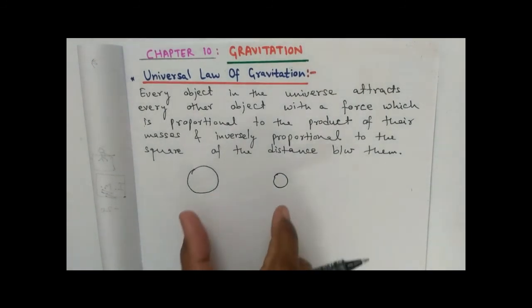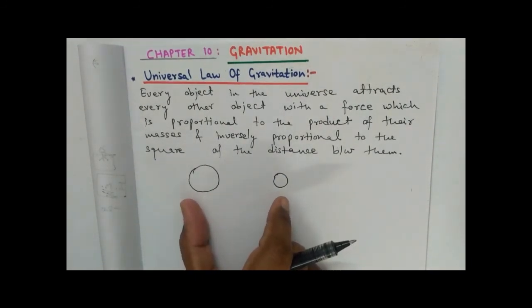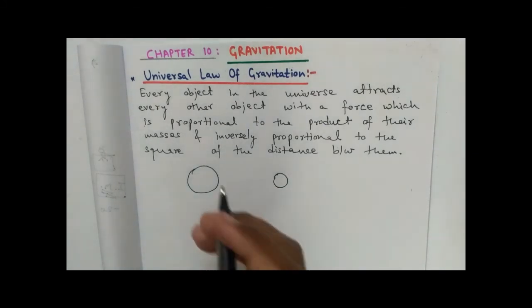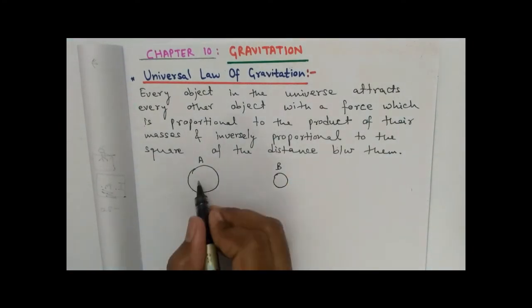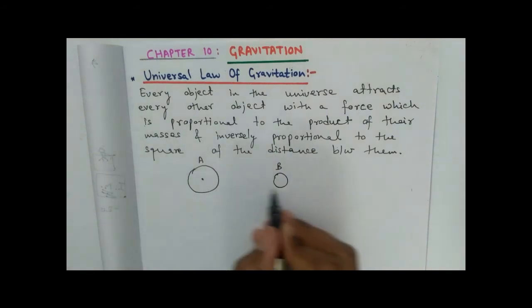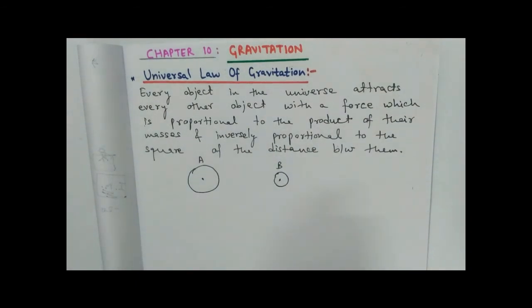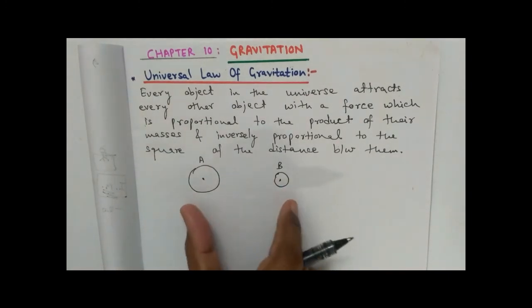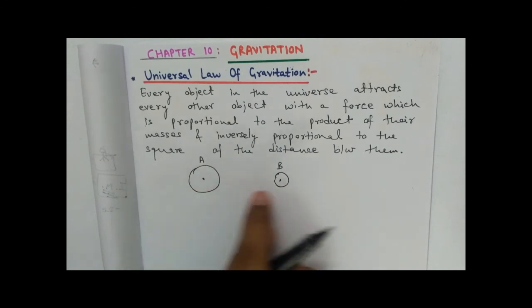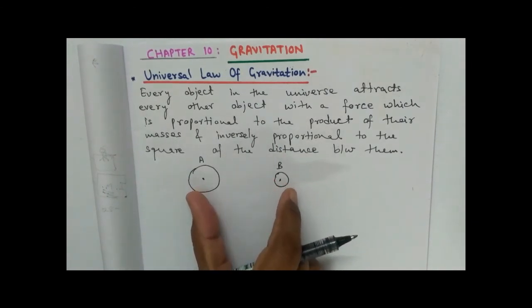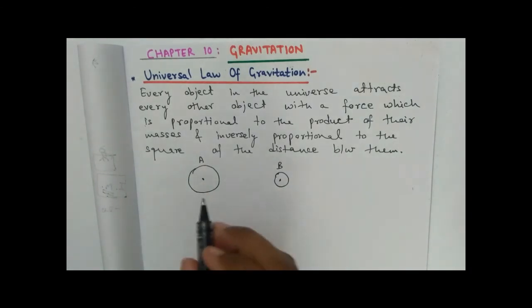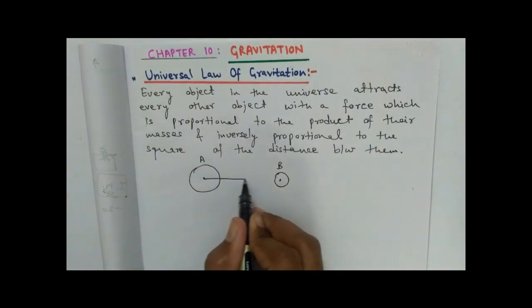I'm assuming there are two objects with different masses, and this is the center of object A and this is the center of object B. Any two objects in the universe will attract each other with a force, and that force is the gravitational force.